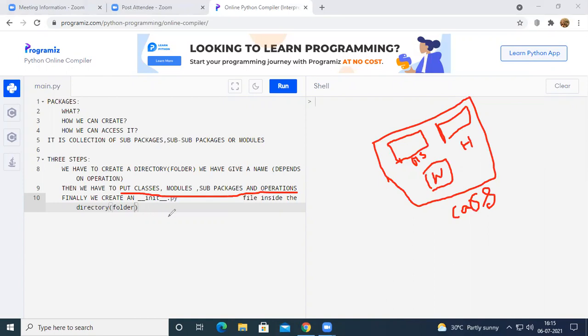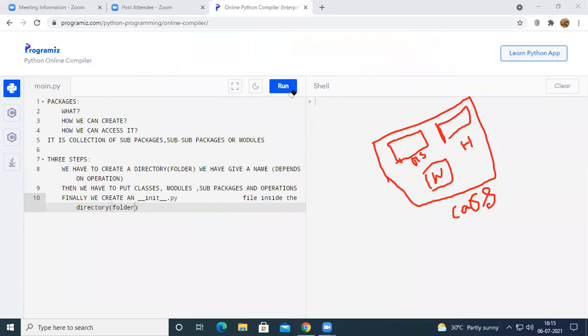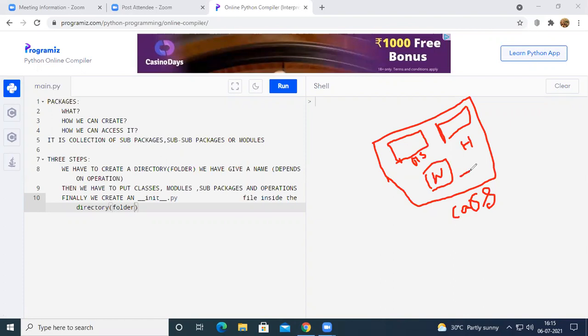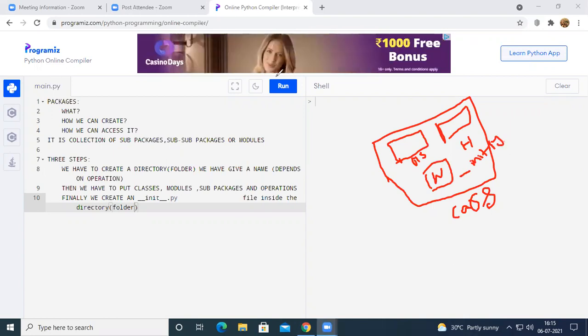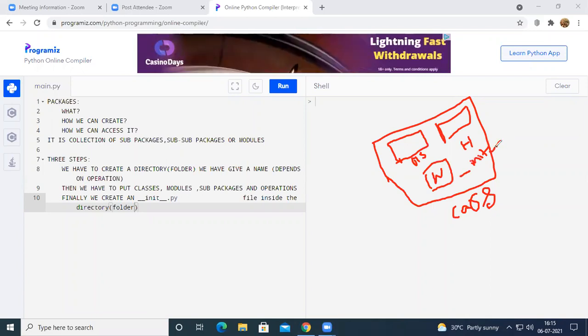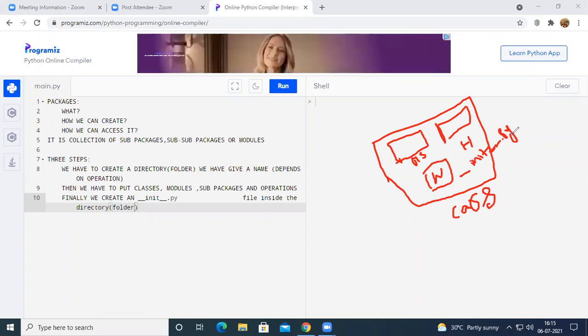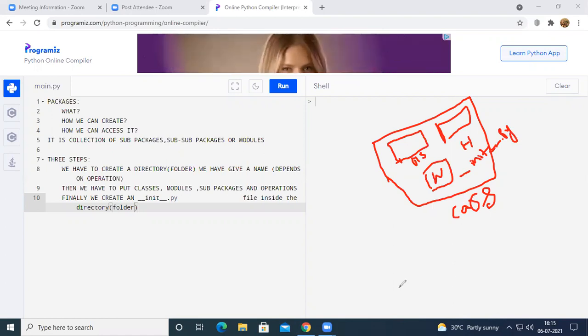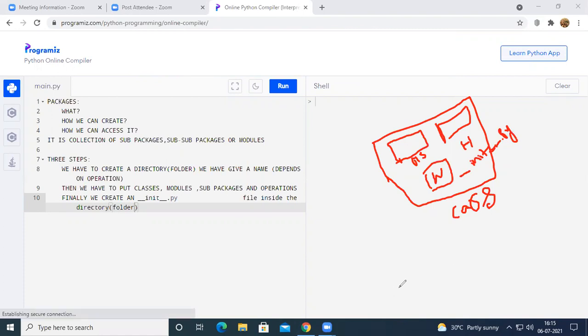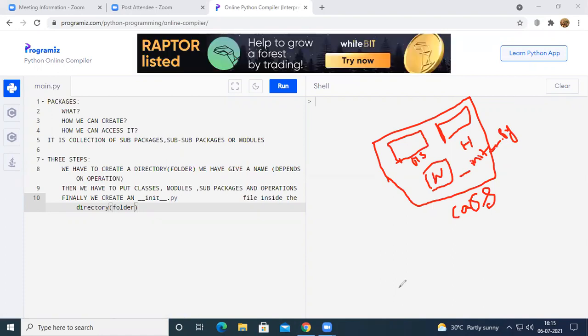And at last, I have to create a file with double underscore init double underscore .py, and keep it inside that folder. Now the Python compiler will come to know that this is a package.